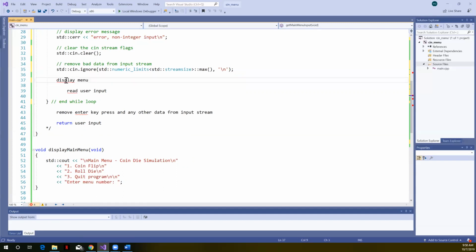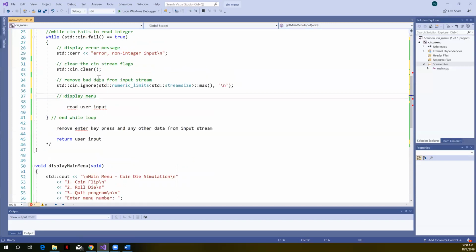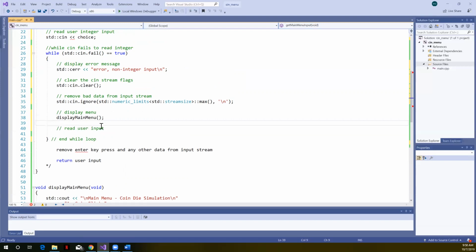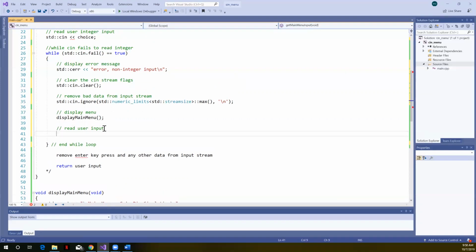Now we want to display the menu again. We'll call display main menu. And we need to now read the user input again before we loop back up and test cin.fail. Choice, got my operator, right? I need the extraction operator. And that's the end of that while loop. I had that operator incorrect up there.